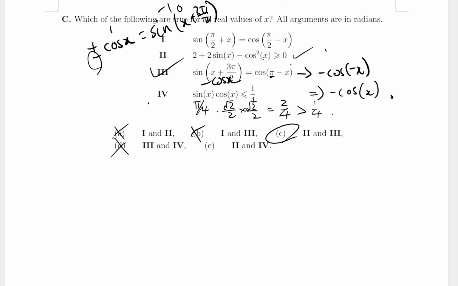Hopefully the phase and antiphase logic hits you. I mean, if it doesn't hit you, then I'm sure there are other ways to figure it out. The one thing though is that never try to memorize like, oh no, sine of pi over 2 plus x, what on earth is that? Is that minus cosine x or plus cosine x? Never memorize these sort of identities. Okay, these are the useless trig identities to me.